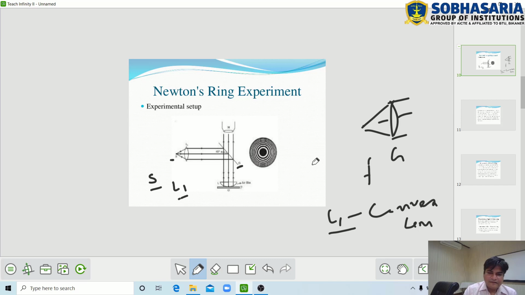In this diagram we again explain. S is the monochromatic light source, which emits the same frequency of light beams. L1 is the convex lens placed in front of source S, and convex lens L1 converts incident light beams into parallel light beams. Now these parallel light beams move towards glass plate G. G is the plane glass plate which makes a 45-degree angle with the incident light beams.